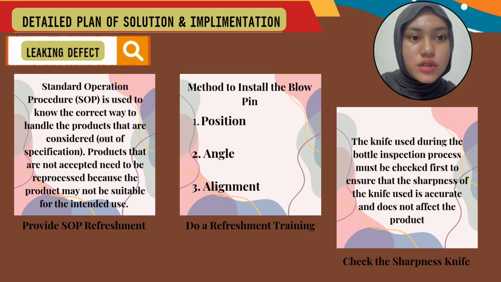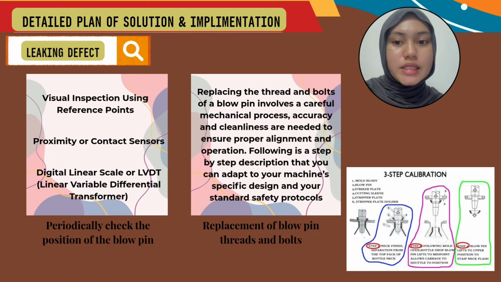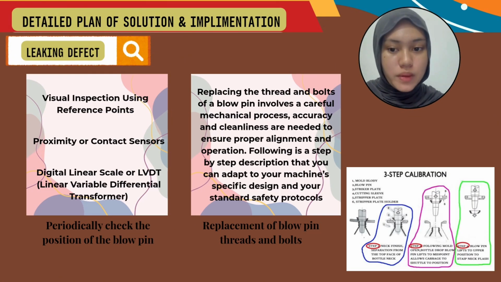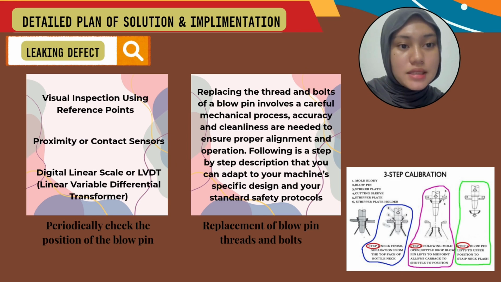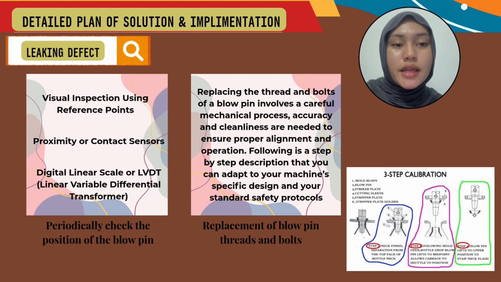There are three methods to install the blow pin correctly: the first one is position, then angle, and alignment. The fourth one is to periodically check the position of the blow pin. There are three ways to check the position of the blow pin: the first one is visual inspection using a reference point, then proximity or contact sensors, and the last one is using digital linear scales or LVDT, linear variable differential transformer.